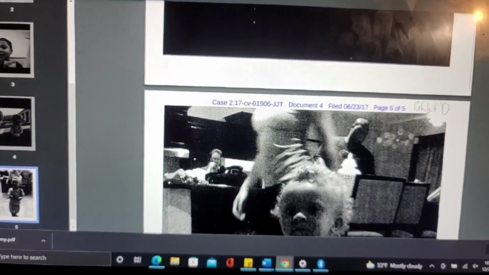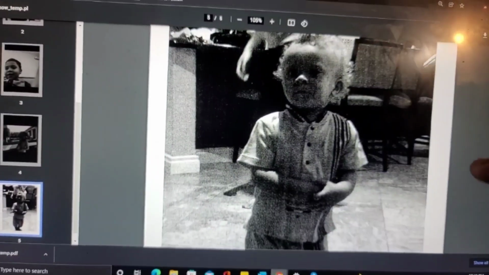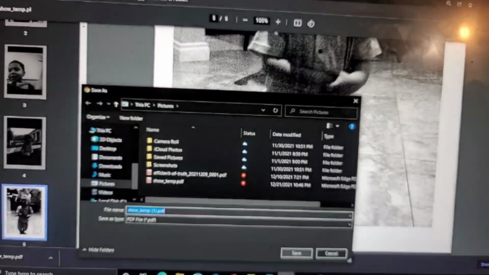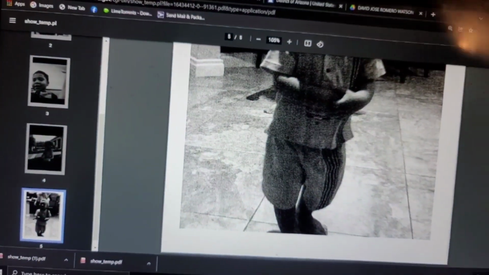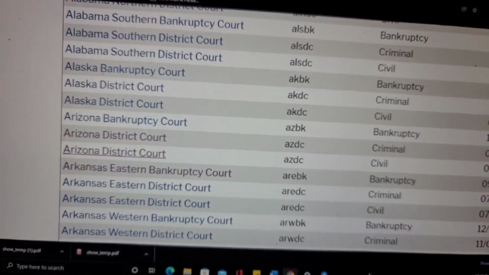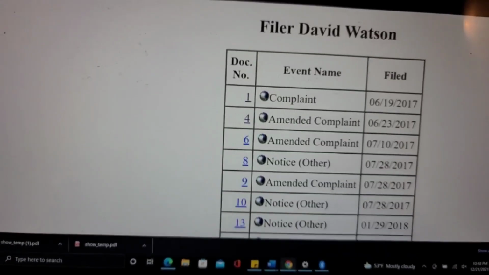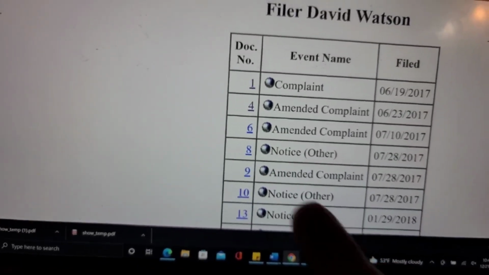Let's see. So then I guess this is going to be Exhibit D, right? Okay. All right, so that's that document. So we're going to download that, and I'm going to upload it. Okay, so save. Okay, so now the next document that we're going to be looking into is going to be another one. Whoops, wrong one. So let's click back. Okay, we're going to click back. And now we're going to go to the number 6, right? So we'll click on number 6.